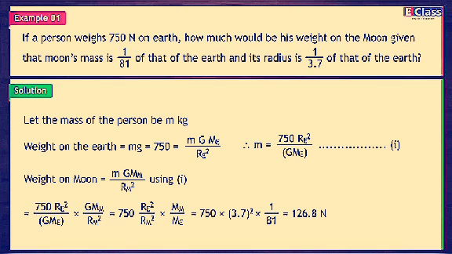Using statement 1, this is 750 RE²/(G ME) × G MM/RM² = 750 × RE²/RM² × MM/ME = 750 × 3.7² × 1/81 = 126.8 N.